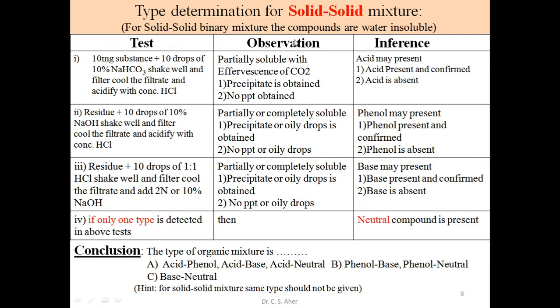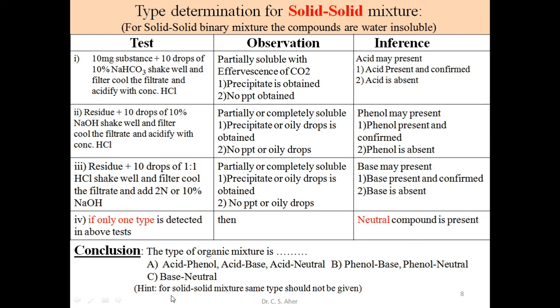It may be a phenol type of solid: phenol present, base absent, then the second is a neutral compound. Base present, acid absent, phenol absent, only one type is detected, then the second type is neutral. So it may be a base neutral type of solid mixture. There are various combinations of this binary mixture in solid.